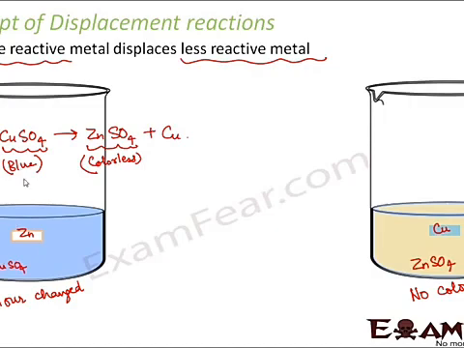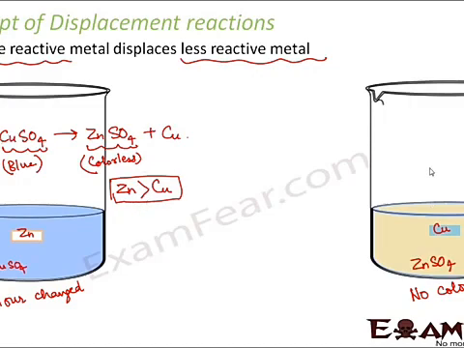So that means in this case, what is happening? If you look at the reaction very carefully, zinc is actually replacing copper from the copper sulfate solution. So zinc has replaced copper and taken the place of copper to form zinc sulfate. That means zinc is more reactive than copper. So as per the concept which I told you, more reactive will displace the less reactive. So here the more reactive should be zinc because zinc has displaced copper. So this shows that zinc is more reactive than copper.